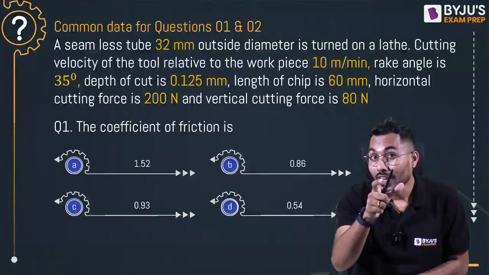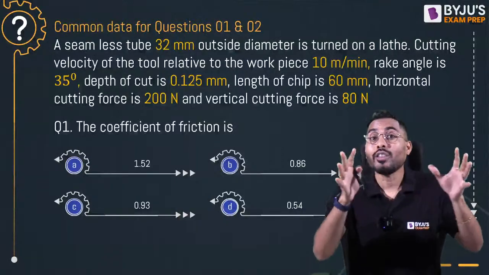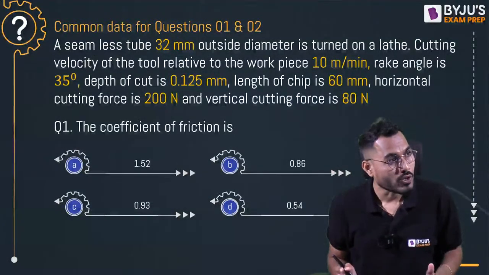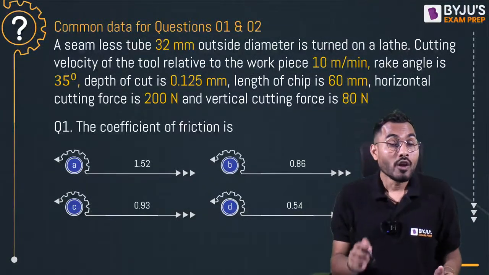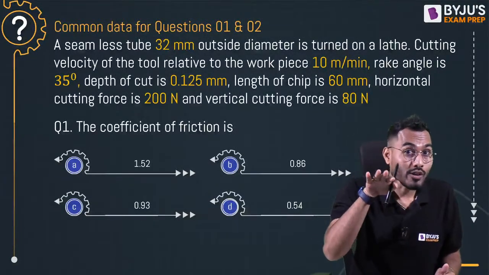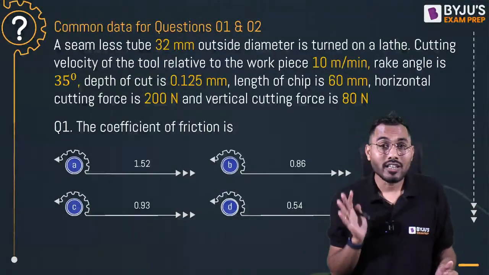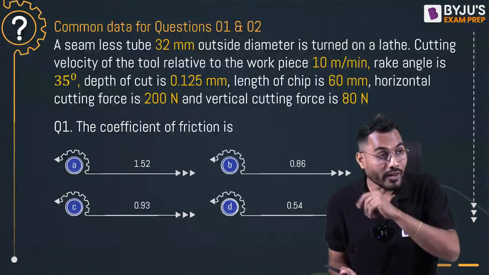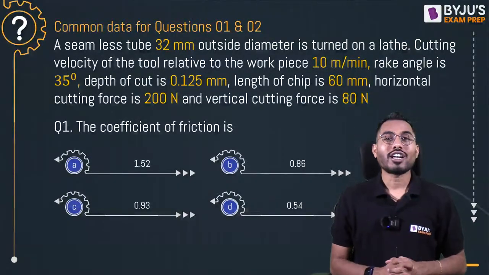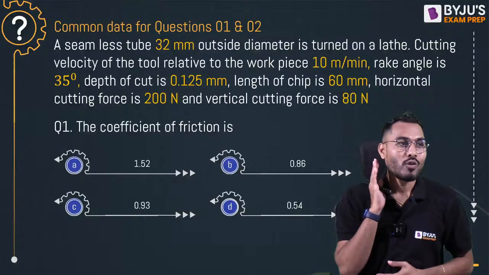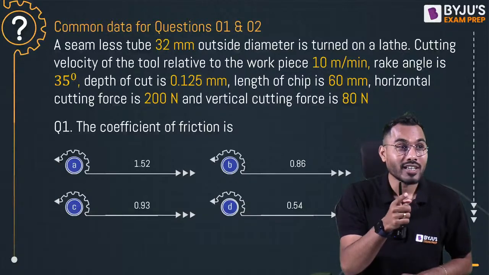A seamless tube. A seamless tube of 32 mm outside diameter is turned on the lathe machine. So turning operation is done on the lathe machine. The cutting velocity of the tool relative to the workpiece is 10 meter per minute, which means the cutting velocity of the tool with respect to workpiece, it is VC. The rake angle is 35 degree, depth of cut is 0.125 mm, length of the chip is given as 60 mm, horizontal cutting force is 200 Newton, vertical cutting force is 80 Newton, and we know that vertical cutting force is always the cutting force, and horizontal cutting force is always what?